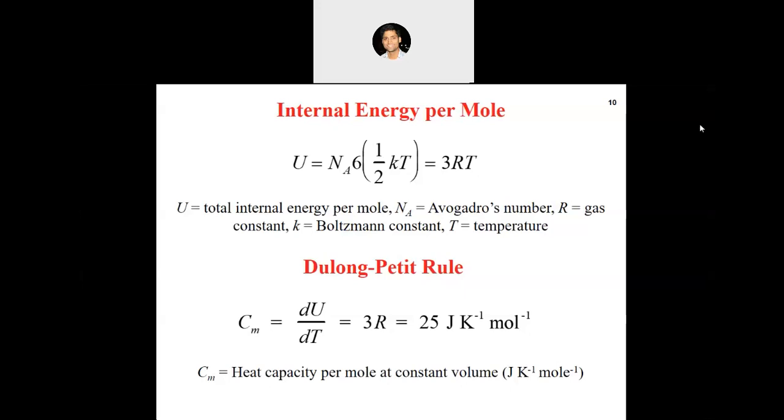As far as temperature is concerned, we have already said that Maxwell's equipartition of energy rule says that we have equal energy for each degree of freedom, right?